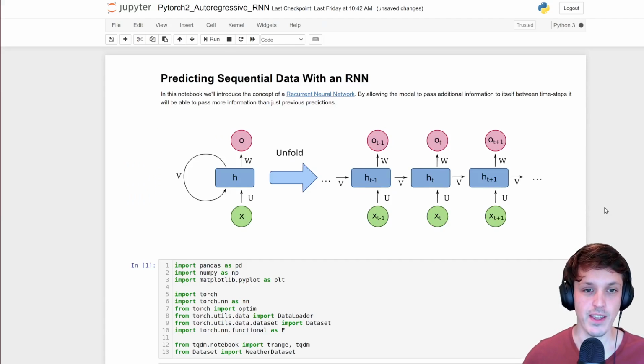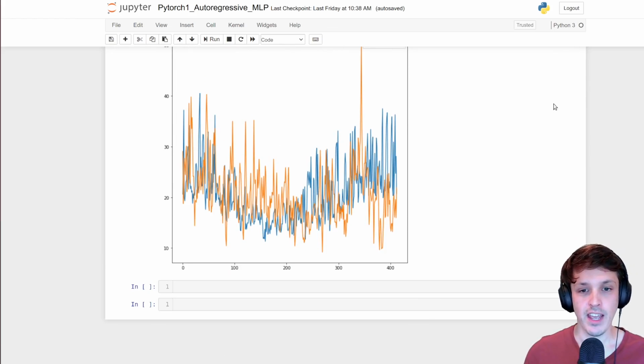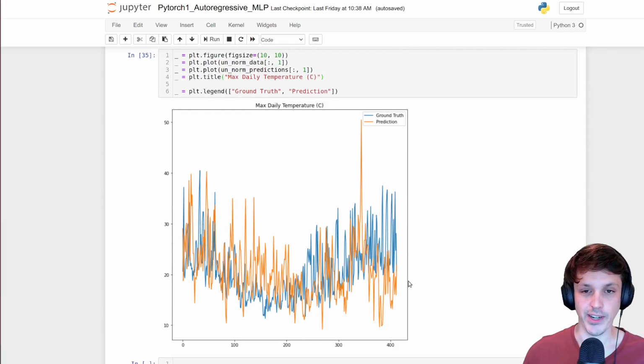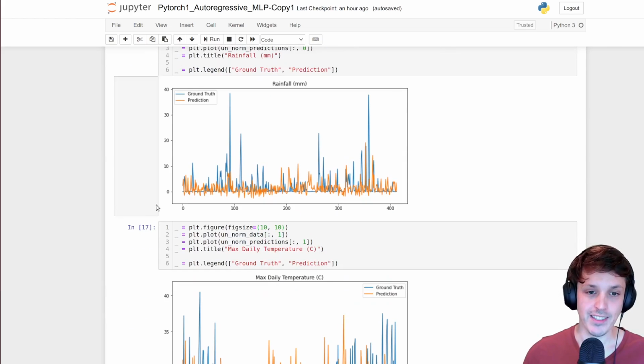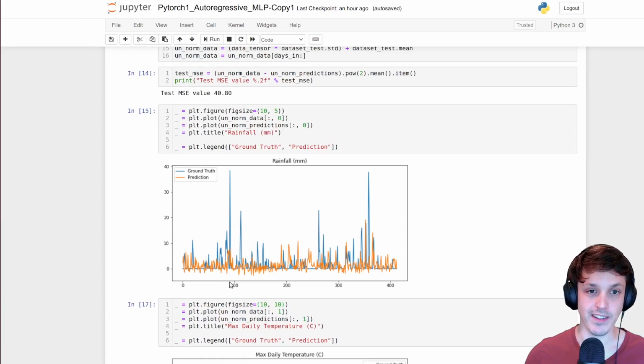So in the previous section, we looked at what sequential data and time series data was, and looked at a basic example of using a simple MLP to predict some temperature and rainfall data. We saw that if we just do a one-step prediction, we get very noisy, not very good predictions. But if we feed predictions back into the model, we get slightly less noisy predictions that follow the patterns a bit better for our weather data.